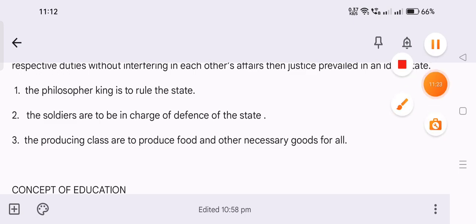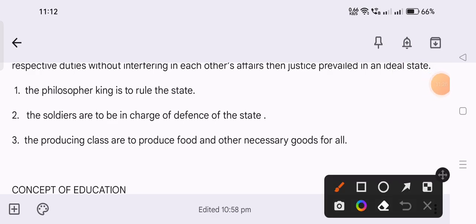The philosopher class should rule properly to control the society, make proper rules and regulations, and protect human beings' lives and their properties, and protect the country or territory from other states, to fight or to